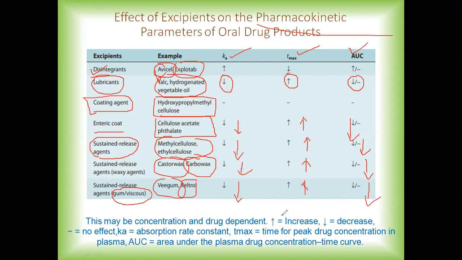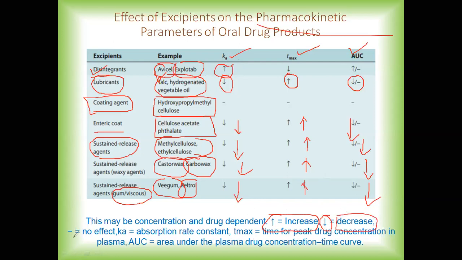Now the arrows which are shown over here: the upward arrow means there is an increase. You can see the example of disintegrants, where when you use disintegrants such as Avicel or Explotab, there is an increase in the Ka value. Then the downward arrow talks about a decrease in the parameter.